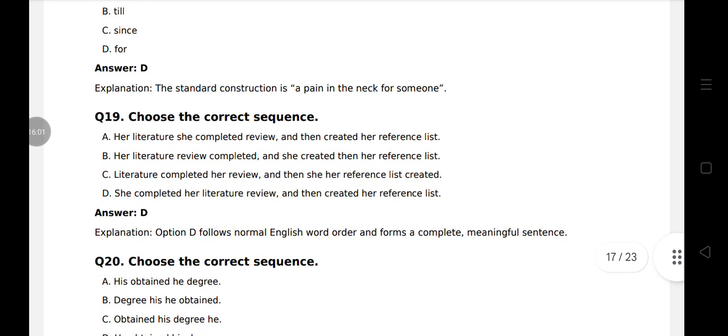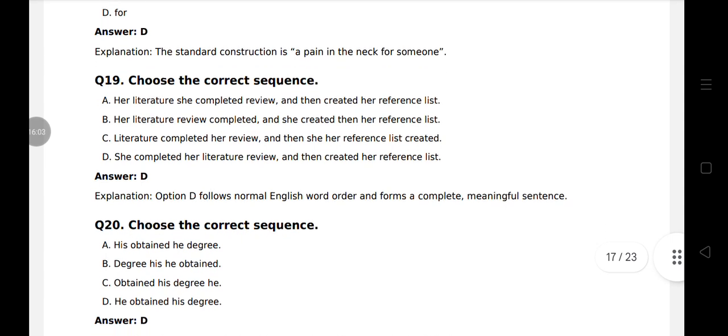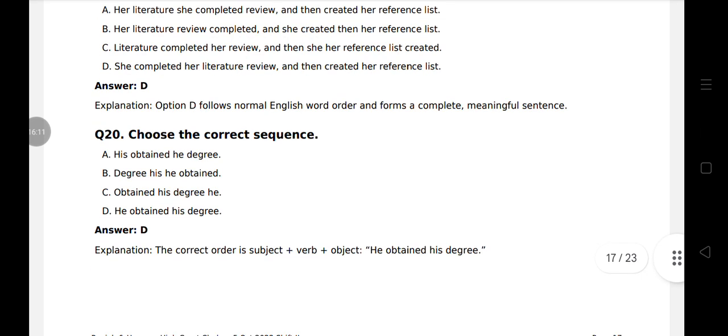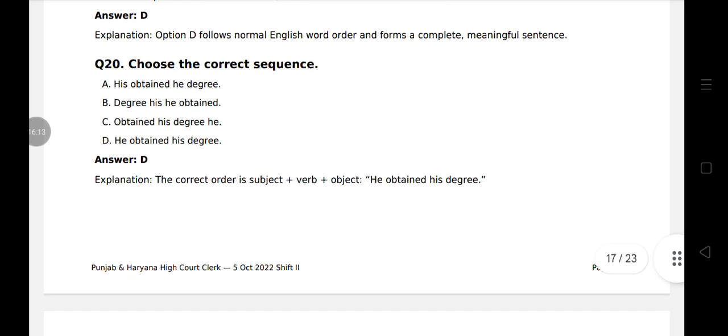Question 19, choose the correct sequence. Option D, she completed her literature review and then created her reference list. Question 20, choose the correct sequence. He obtained his degree. Subject plus verb plus object.